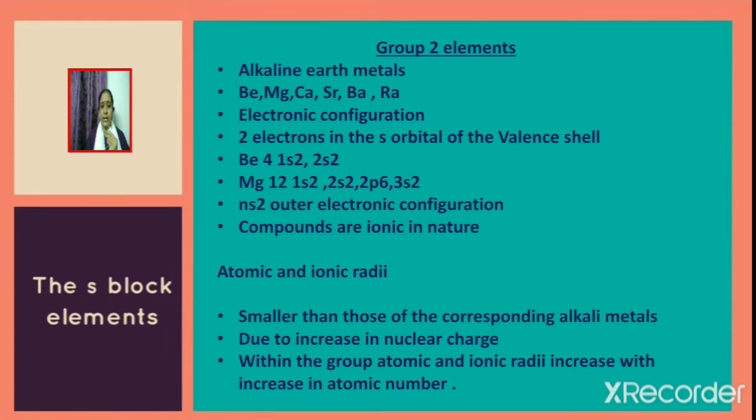Within the group, atomic and ionic radii increase with increase in atomic number. So as we move down the group, atomic radii increase. It is because there is an increase in atomic number. And we also know that as we move down the group, new shells will be added, as a result of which atomic as well as ionic radii increase with increase in atomic number or as we move down the group.